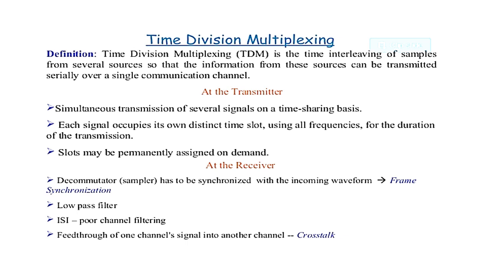So in the receiver side, the decommutator, that is the sampler, has to synchronize with the incoming waveform, that is the frame synchronization. Here we have used the low pass filter to smoothen the signal level, and also we are using the ISI, that is, poor channel filtering. It also has crosstalk in the receiver side. So the crosstalk is the feed through of one channel signal into another channel signal.